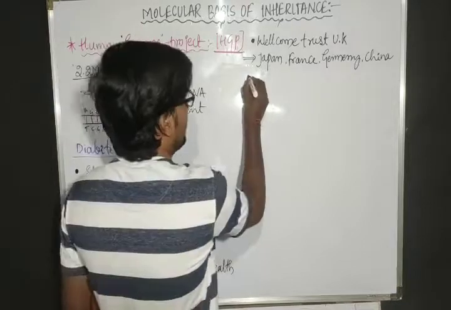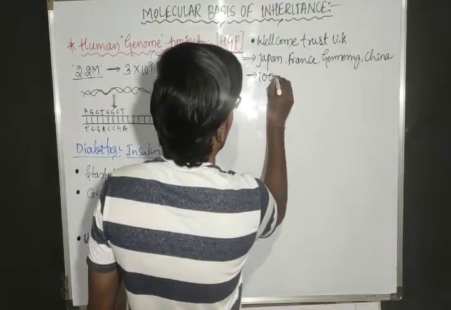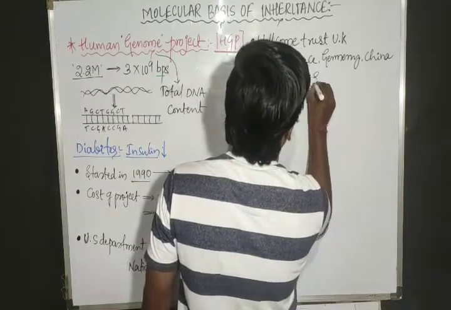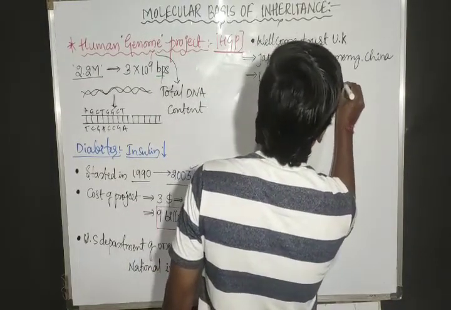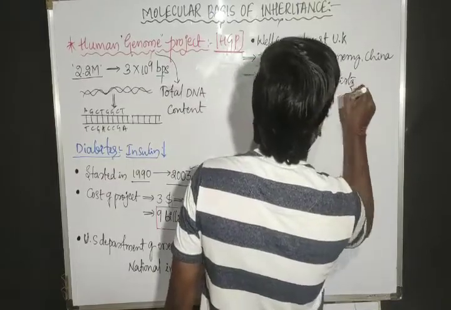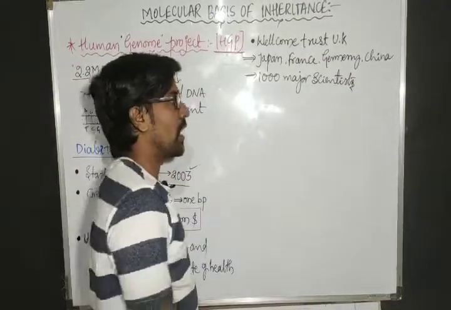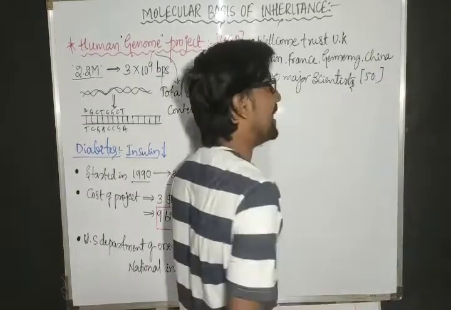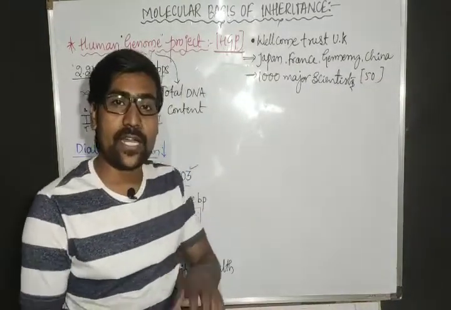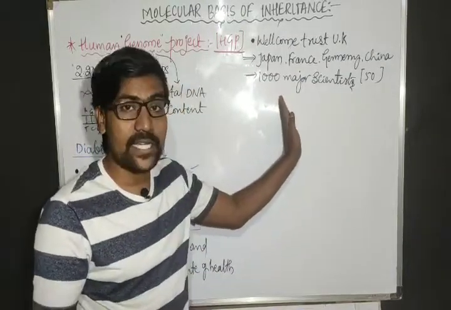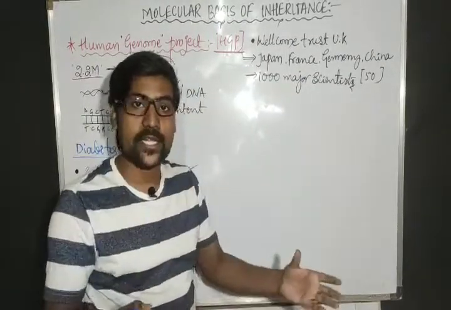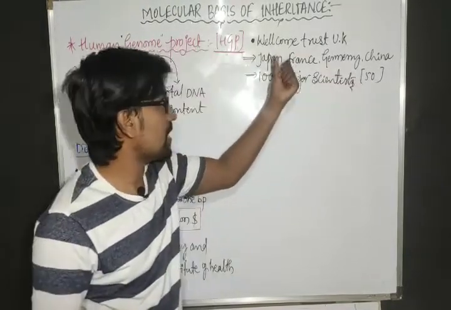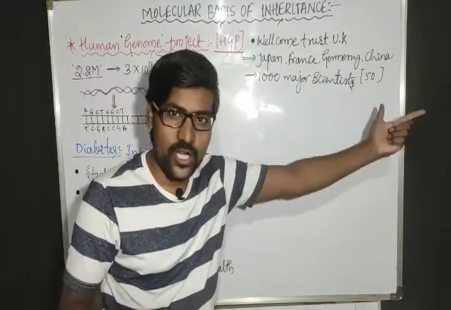And actually here 1000 major scientists were involved, all those 1000 scientists from 50 different countries of the world. Support was majorly given by Japan, France, Germany and China.